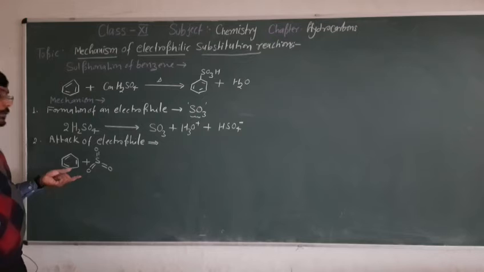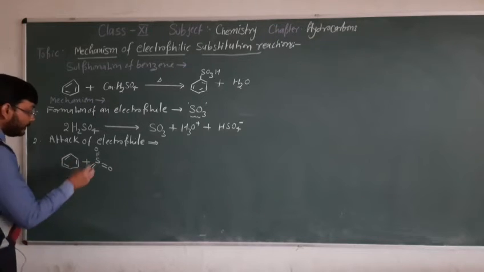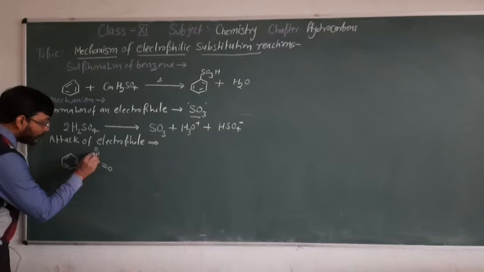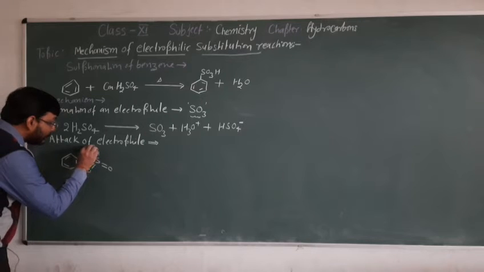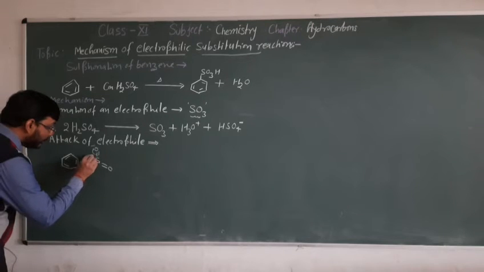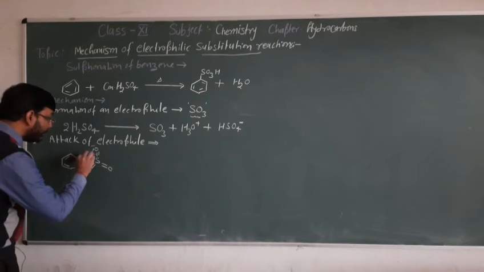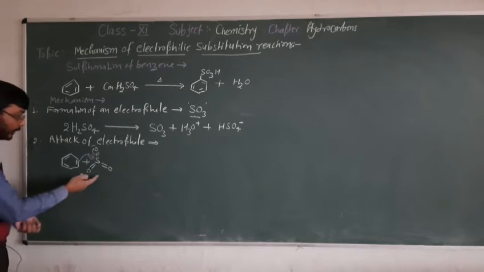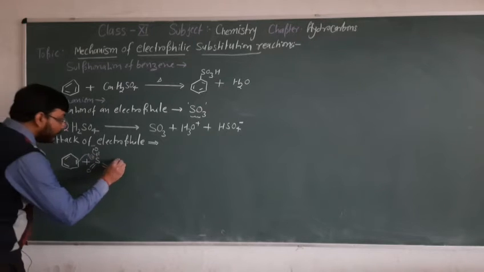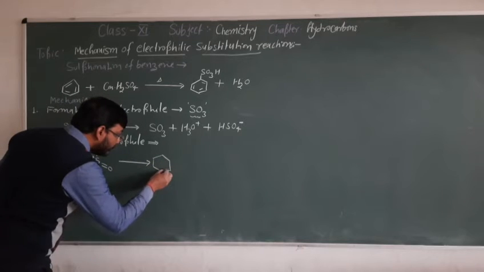It is a special type of electrophile, commonly known as an ambident electrophile. Since the pi electrons migrate towards the oxygen, oxygen gets the negative charge and sulfur gets the positive charge. Now this pi electron will migrate towards the sulfur atom. So we call this process the attack of the electrophile at the benzene ring, and we get such a complex intermediate.